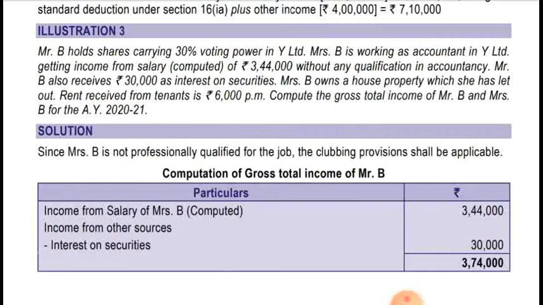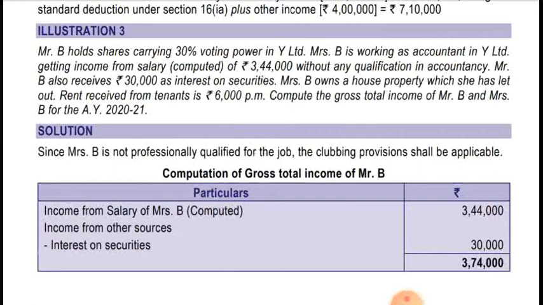So she is similar to the previous sum; she is not having any professional or technical qualification. Mr. A also received 30,000 as interest on securities. Mrs. B owns a house property which she has let out. Rent received from the tenant is 6,000 per month, that is 6,000 into 12, which comes to 72,000.